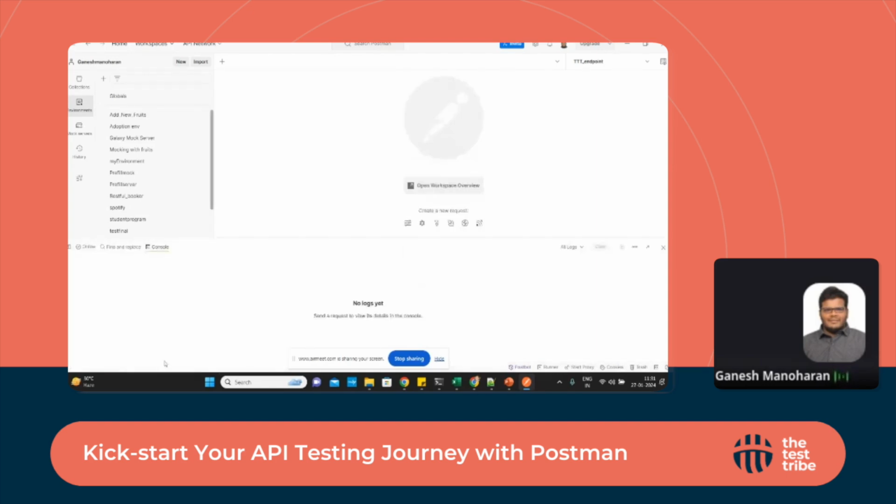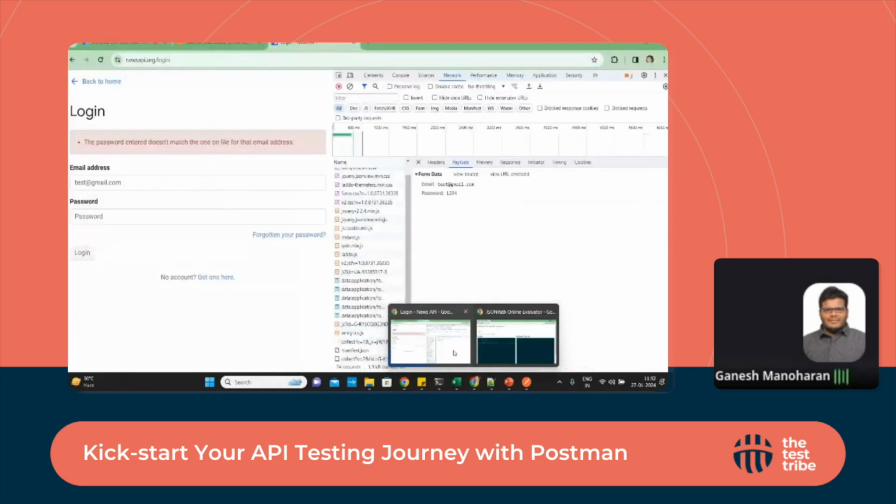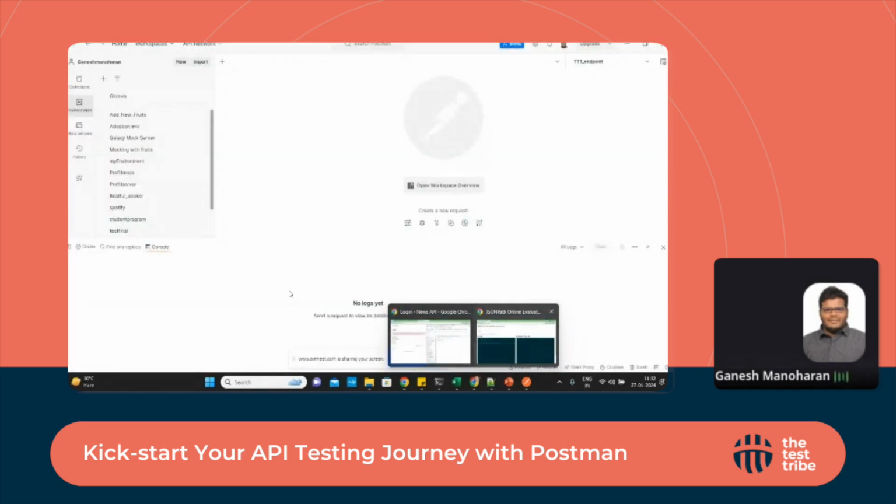There is also a console. In this console, whatever details we send, everything will be captured here, like how it was captured in the example we saw just now. Postman has been developed as an Electron JavaScript application. It supports Windows, Linux, and Mac OS as well. And yes, we'll create a collection now straight away.